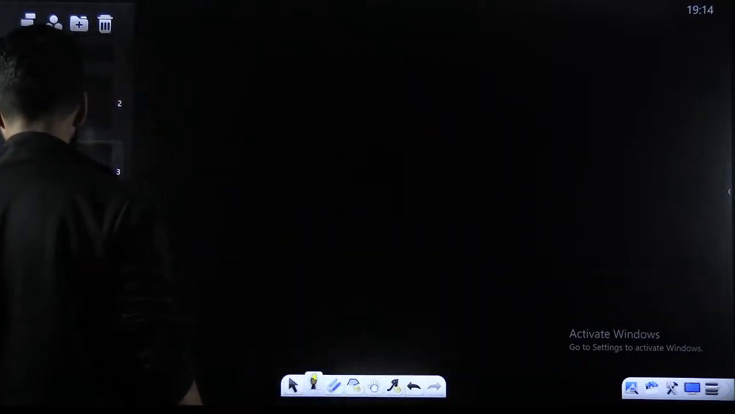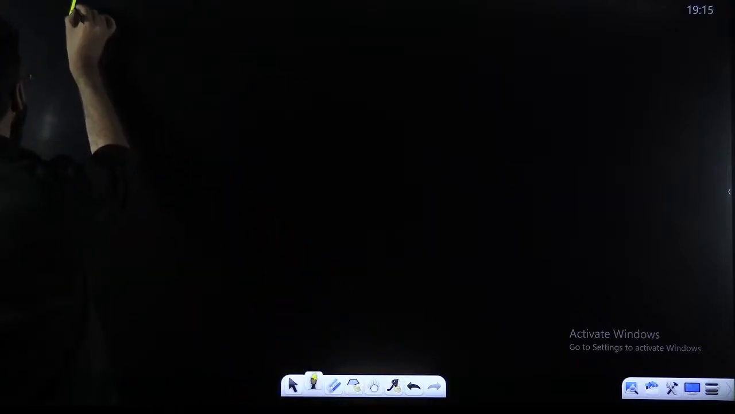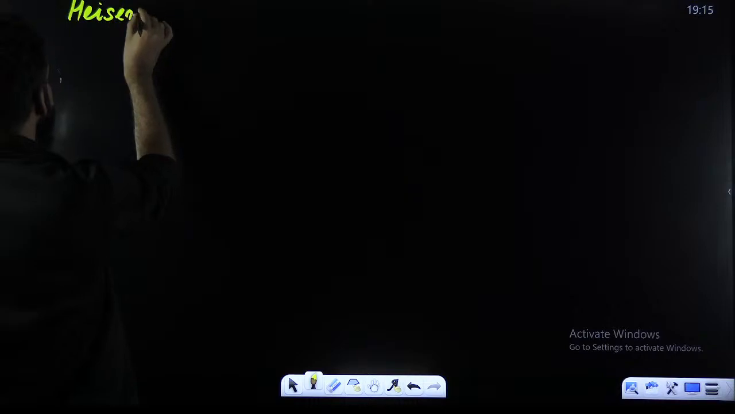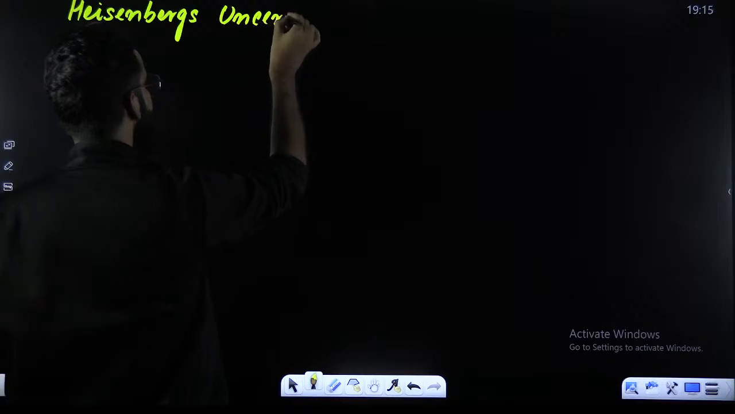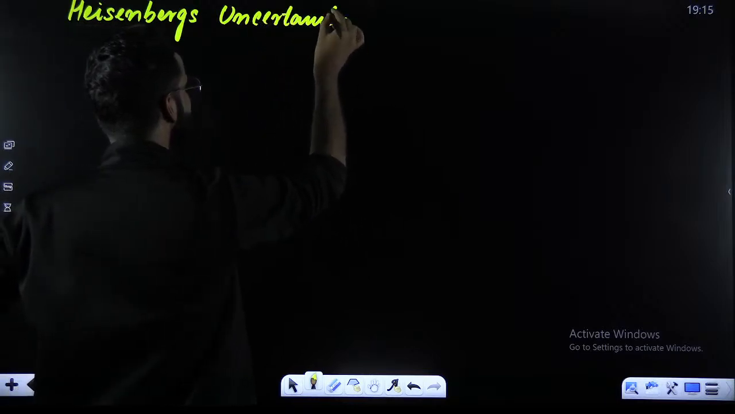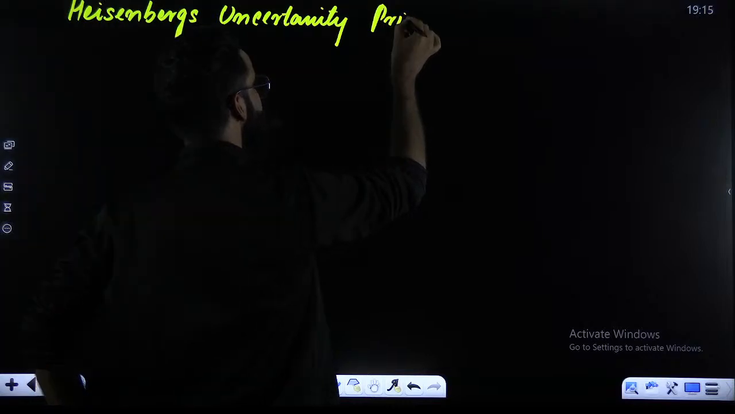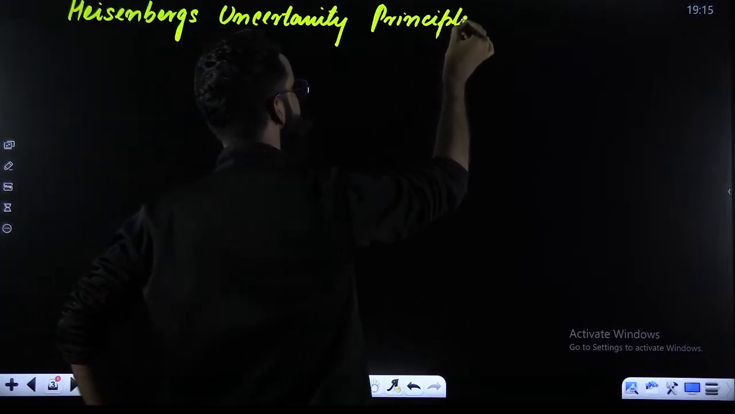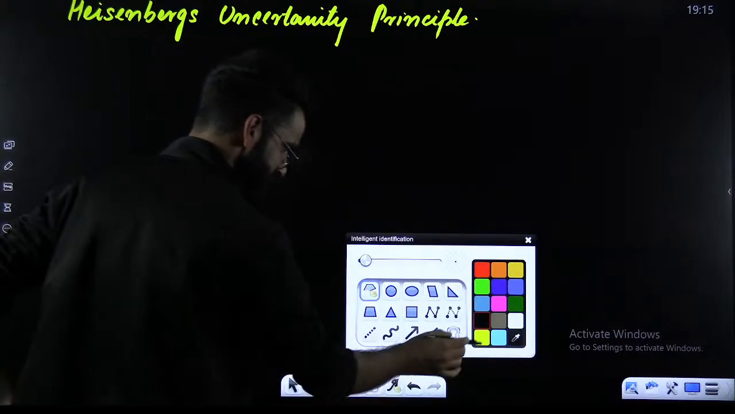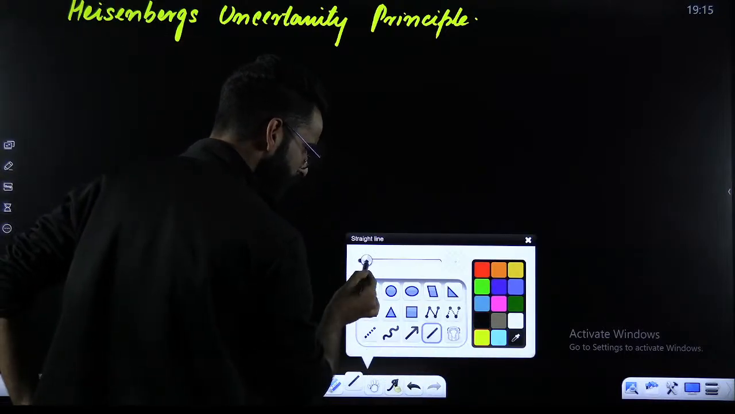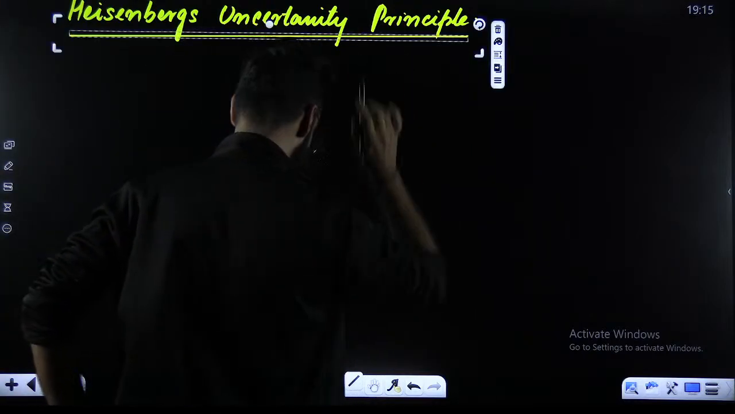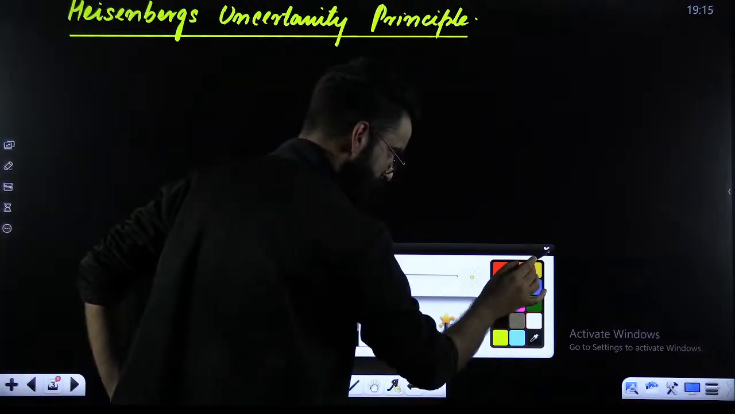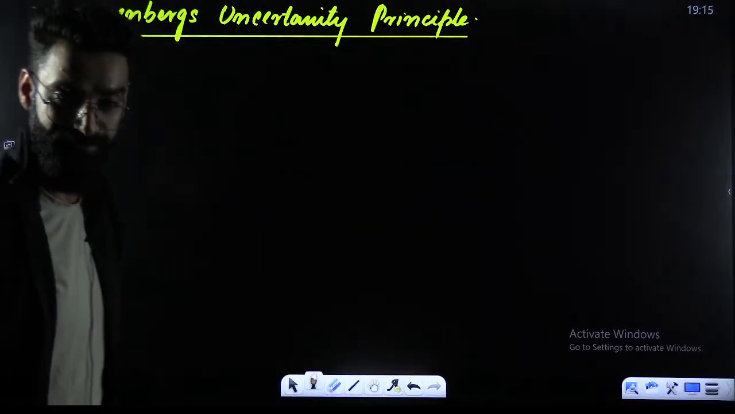All right, guys. I'm marking the heading over here as Heisenberg's uncertainty principle. Let's first of all get to know what this principle exactly is all about and what kind of questions can be asked from this particular principle. So my dear students, I'm writing its statement first of all.